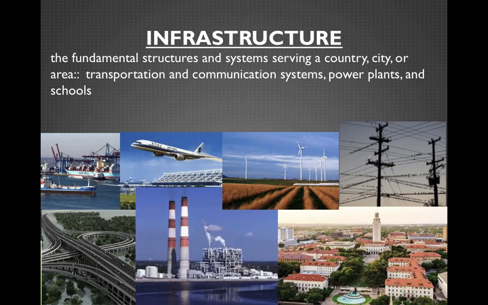Obviously, we need power plants and things like that. We need the infrastructure for communication systems, cell phone towers, Wi-Fi systems for the internet. We need fuel, of course, for our vehicles and things of that sort. We need plumbing systems for our sewage to go and actually be treated, which gives us access to clean water as well to drink out of the tap. We need things like air conditioning if you're in Texas and be able to function inside a building. We need school systems to educate the masses so that we have a strong working class. We, of course, need emergency services for when things go wrong and for them to be able to respond to that. We need hospitals. We need doctors' offices. All of those things, that's all key infrastructure for any economy to function.